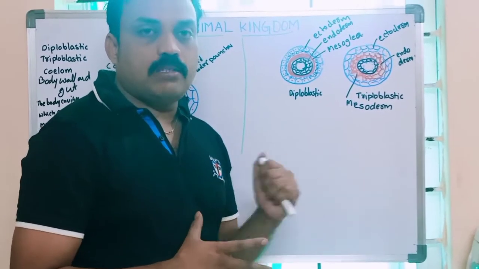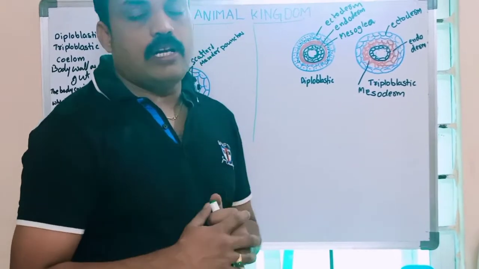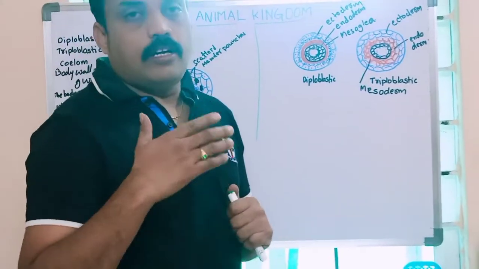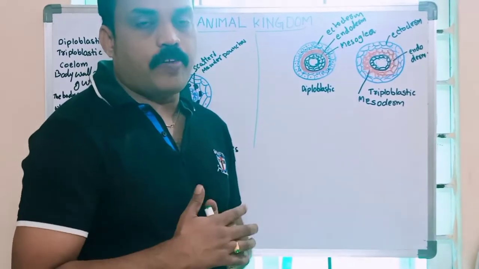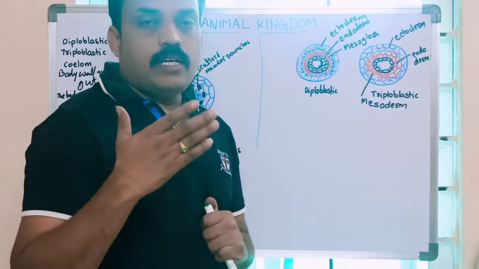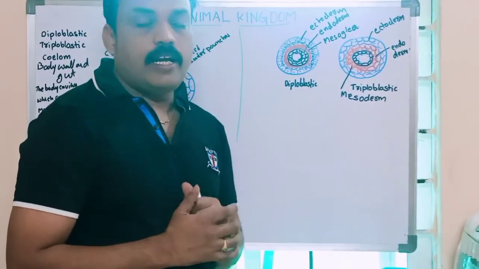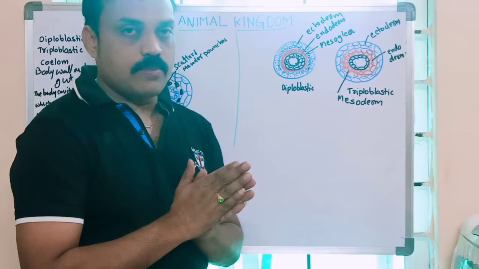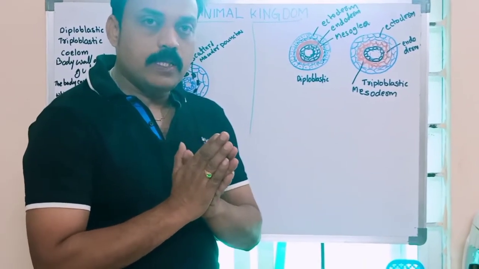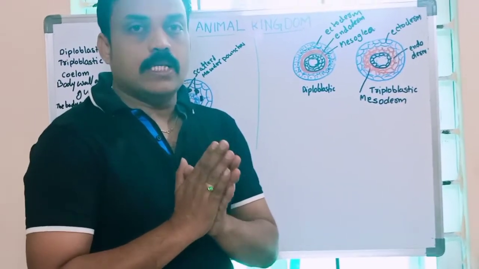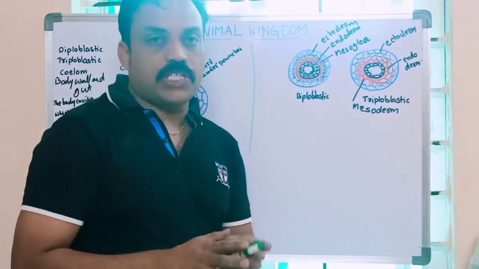Yesterday we learnt about symmetry and also about body organization: cellular level, tissue level, organ level, and organ system level. We also learnt about symmetry and asymmetry, and especially about bilaterally symmetrical and radially symmetrical organisms. Animals are divided based on some special features.